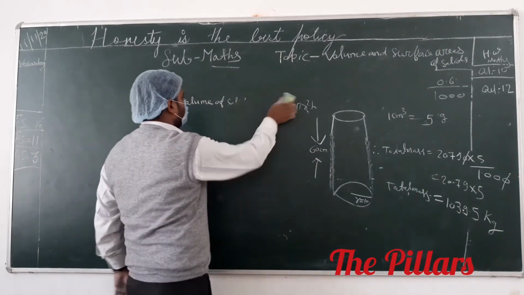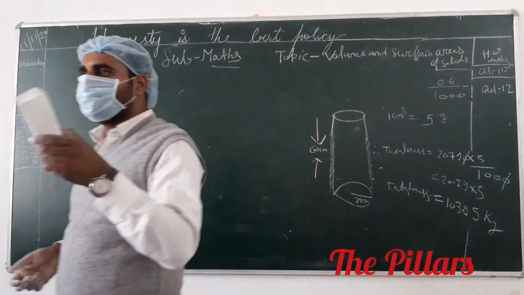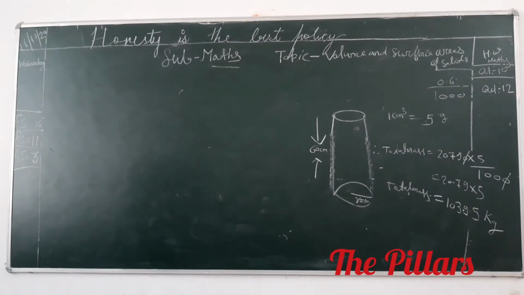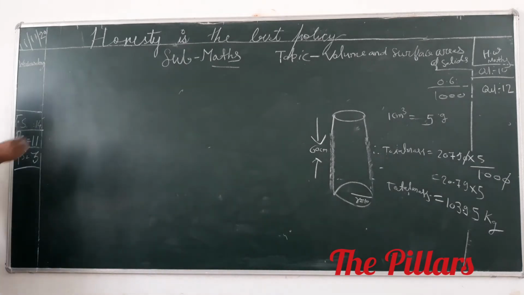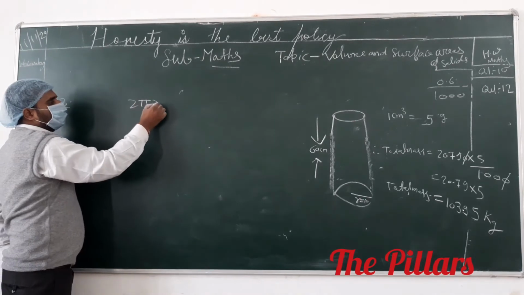So don't open your class copy first. First you solve the question, to see whether you are able to solve the questions or not. If you have any difficulties, then open your class copy and see where the difficulties are in the question. Okay. Question number 14. You see that 2 pi r h is given.